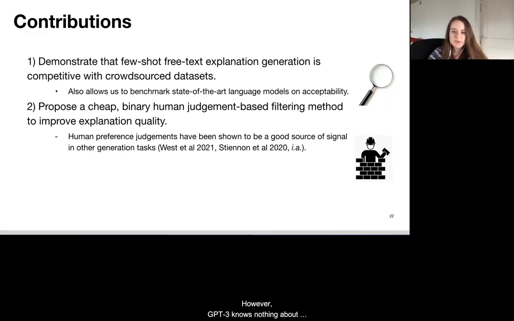However, GPT-3 knows nothing about human explanation preferences that a larger corpus can provide. So we reframe the role of our human annotators, whom we no longer need to write explanations for the dataset, by collecting 5,000 binary judgments of explanation acceptability.